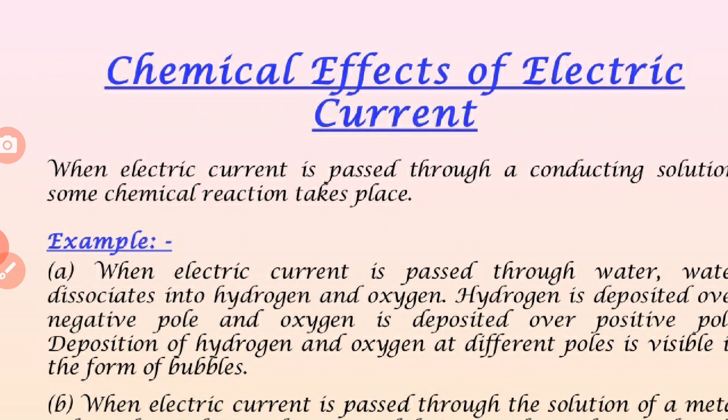The chemical formula of water is H2O: two atoms of hydrogen and one atom of oxygen. Hydrogen is deposited over the negative pole and oxygen over the positive pole. The deposition of hydrogen and oxygen at the different poles is visible in the form of bubbles.